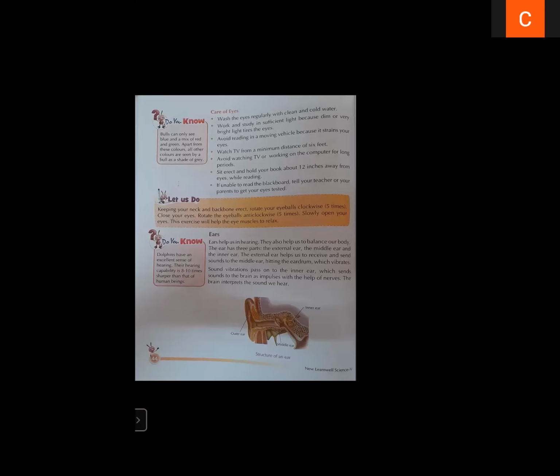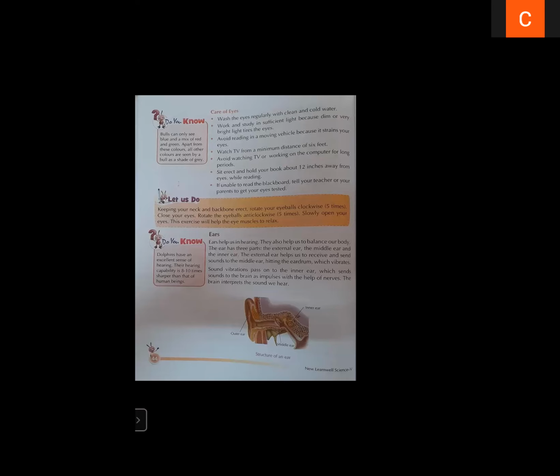So the tongue has different taste buds or bumps on it. We have different parts. So look at the diagram carefully. The front part is used to detect sweet taste.